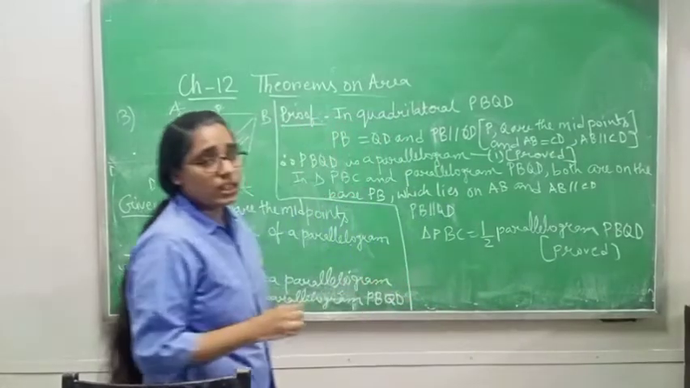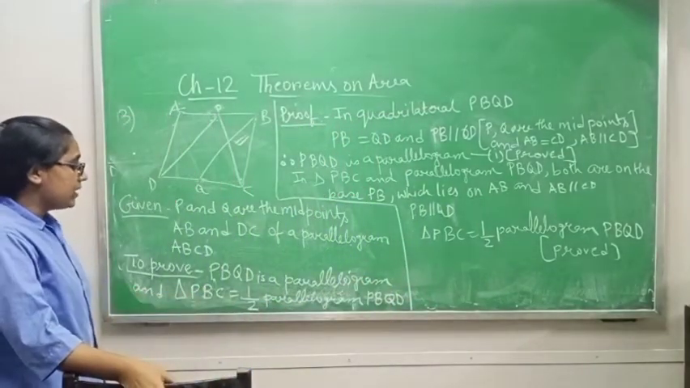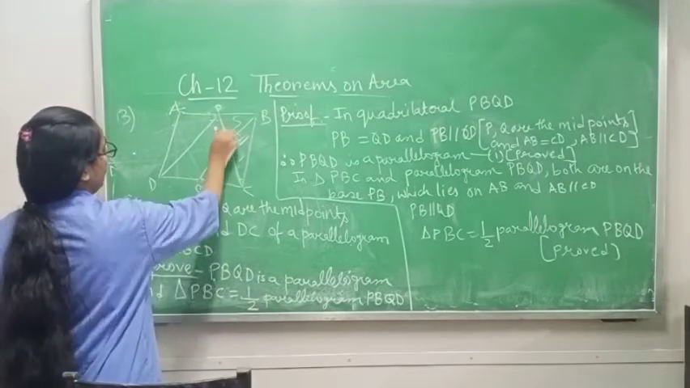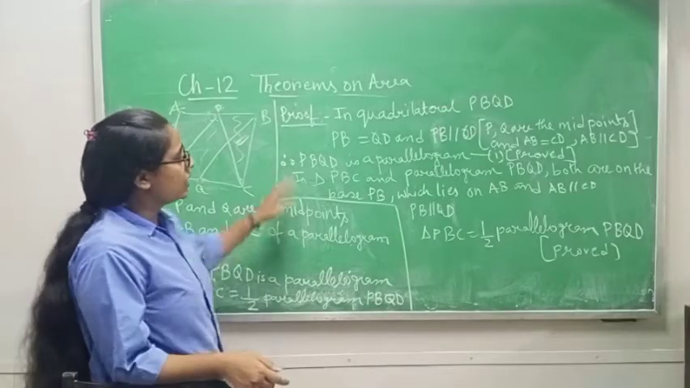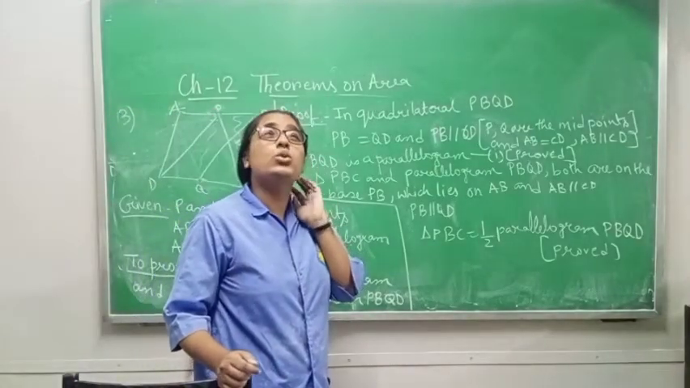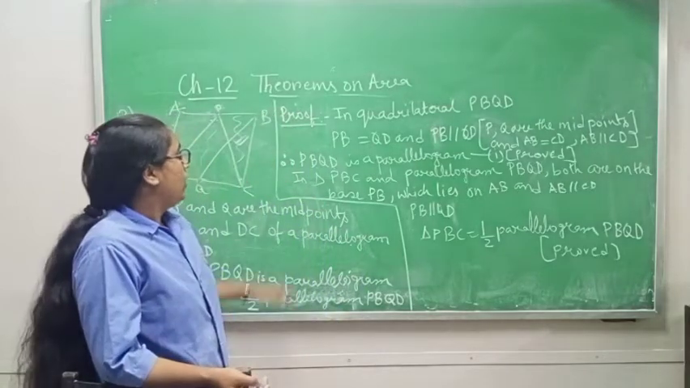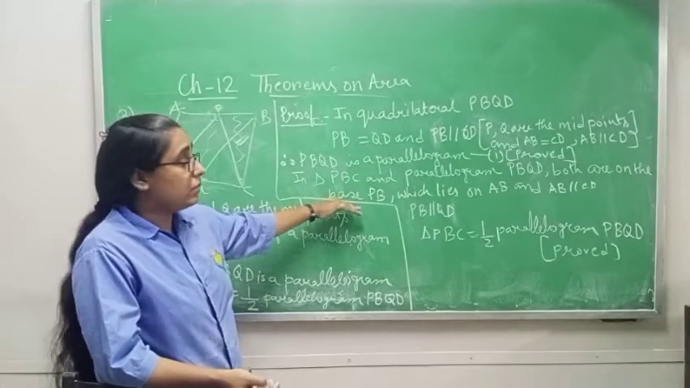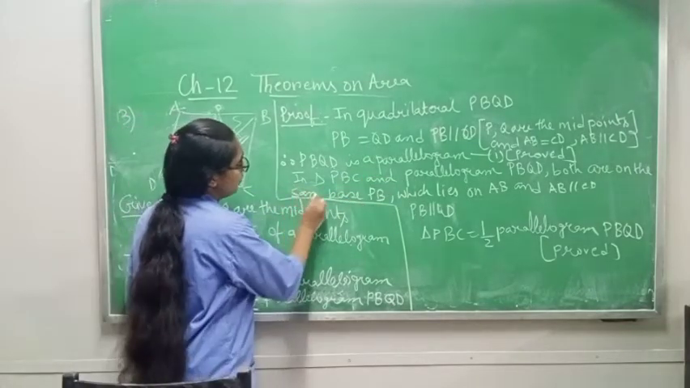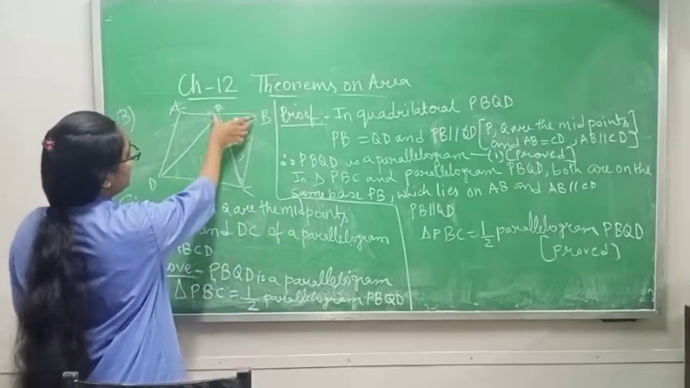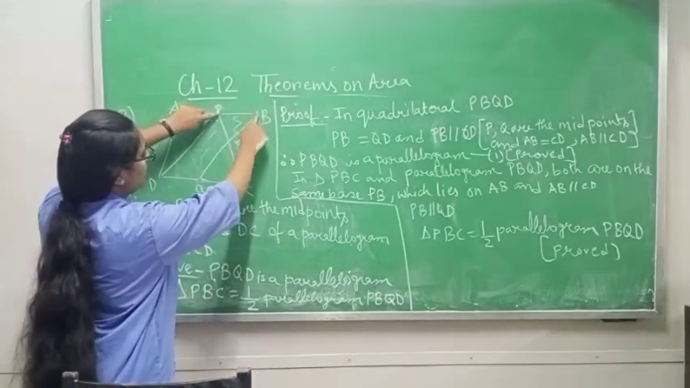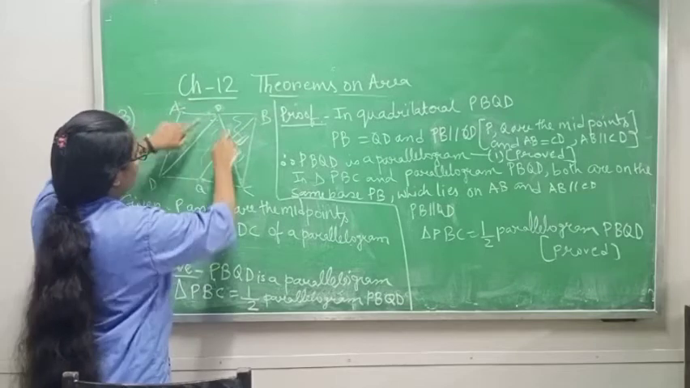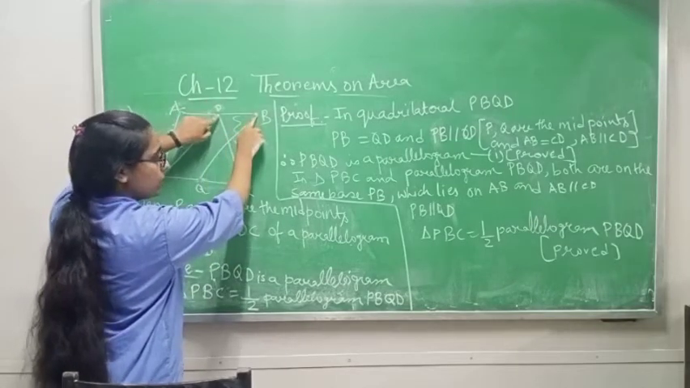Now in the second part, they are telling us to prove that triangle PBC is equal to half of parallelogram PBQD. Now it's very easy. You have to write, which you have done in theorem, I think 23 or 24. In triangle PBC and parallelogram PBQD, both are on the same base. So which one is the base? PB is the base, because this triangle PBC is lying on the base PB, and this parallelogram is also lying on the same base PB.